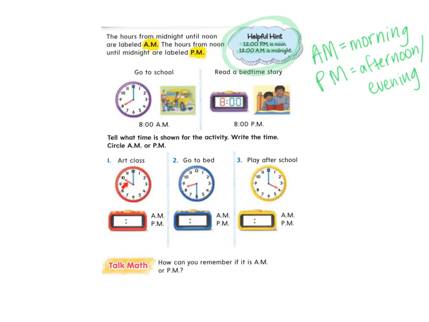So we have in this first one our hour hand, our shorter hand is pointing at the 10, and the minute hand is pointing directly at the 12, so that we know that that is o'clock. So the time would be 10 o'clock. Now, art class. Would I be having art class at 10 a.m., so getting close to noon, or would I have art class at 10 p.m., which is getting closer to midnight? Yeah, I would have it in the morning, right? So a.m.